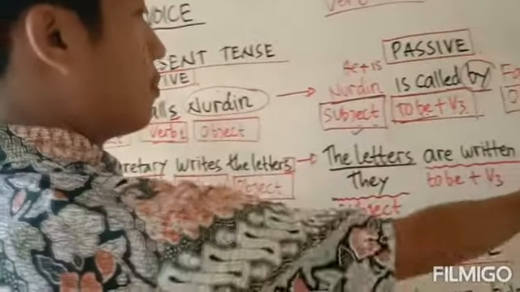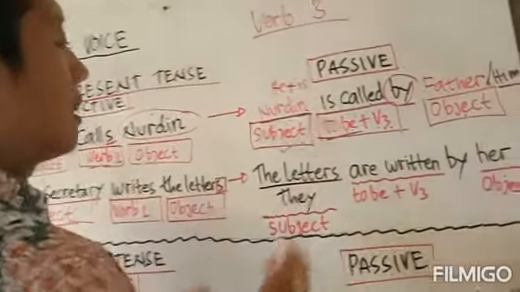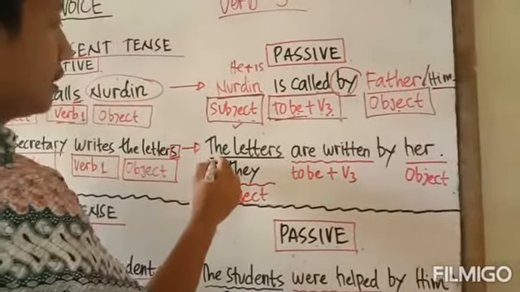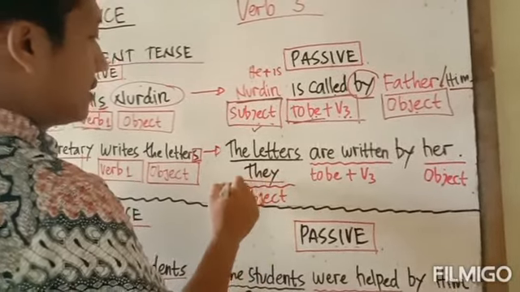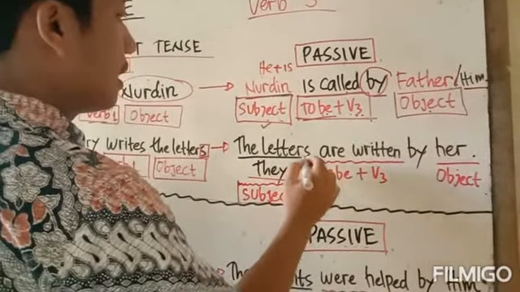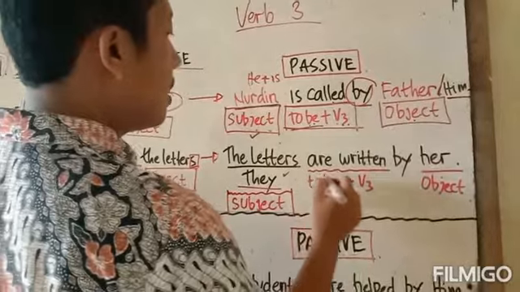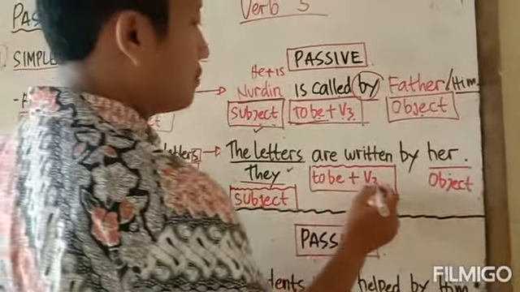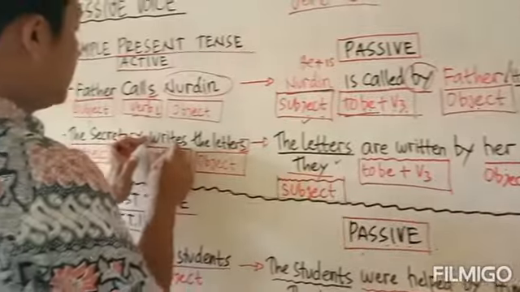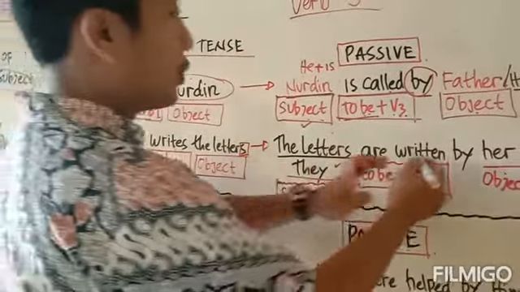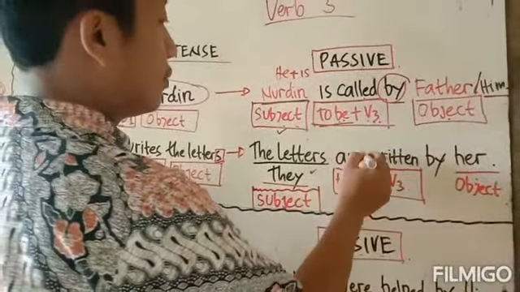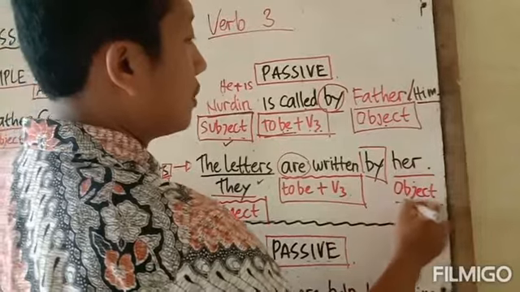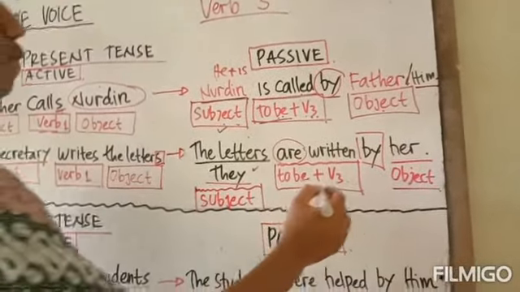Jadi, subjeknya berubah menjadi objek, objeknya berubah menjadi subjek. The letters is more than one letter, then it will be they. So the subject is they, the letters, and then the form of the verb will be to be plus verb 3. So writes is the verb 1, and then written is the verb 3. We put to be before the verb 3, and do not forget to put by before we put object.